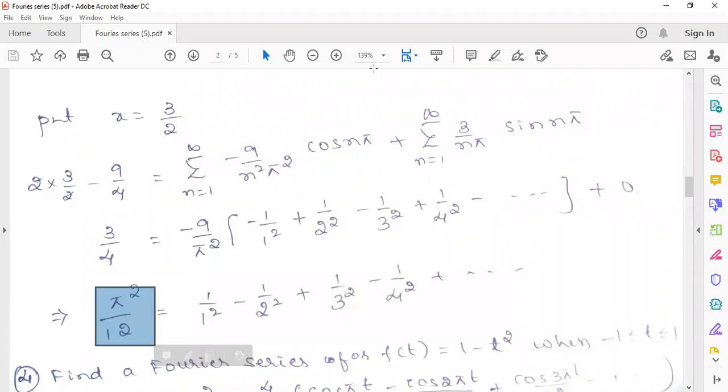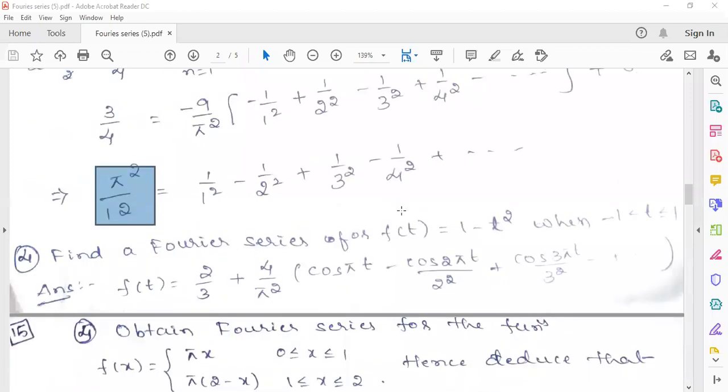Understood? Understood, guys? Any doubts? Only Tarun is... No, sir. No doubt, sir. Okay, Pawan.